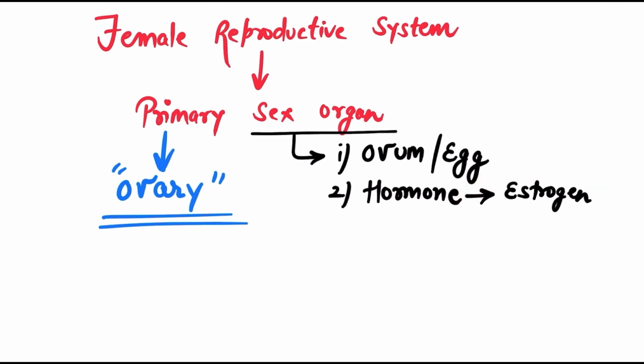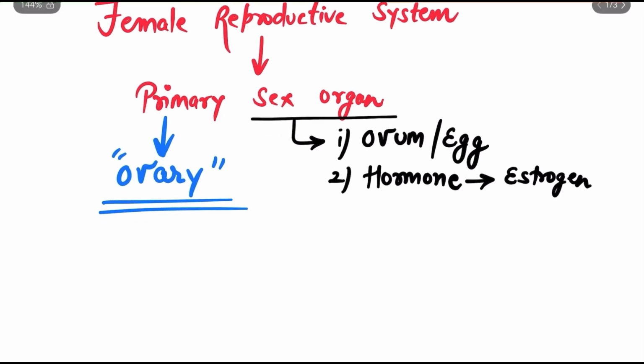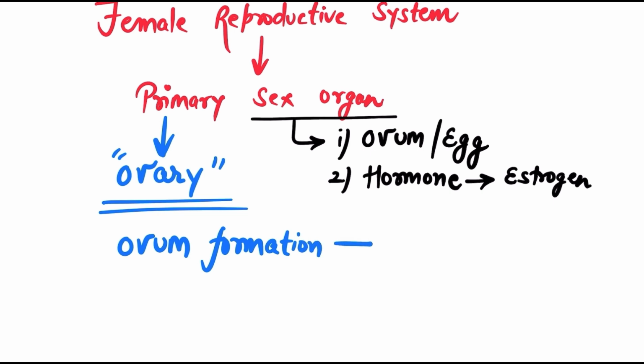There are some points that we studied in the previous lecture: the process of ovum production or ovum formation in case of human females starts as early as when the female is not born yet. Just imagine, a female human is not born yet and is still inside her mother's womb, her uterus, and she has started the process of formation of ovum by that age only. So it started before birth.